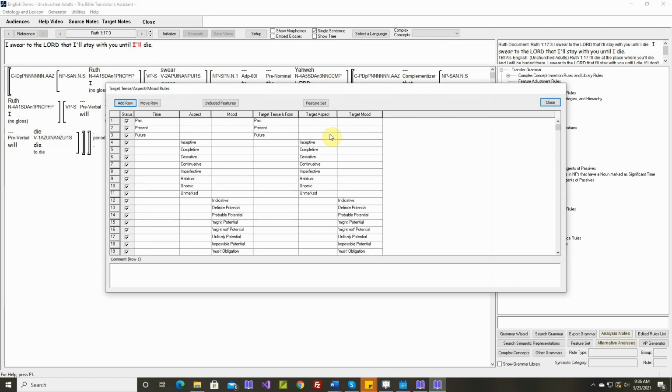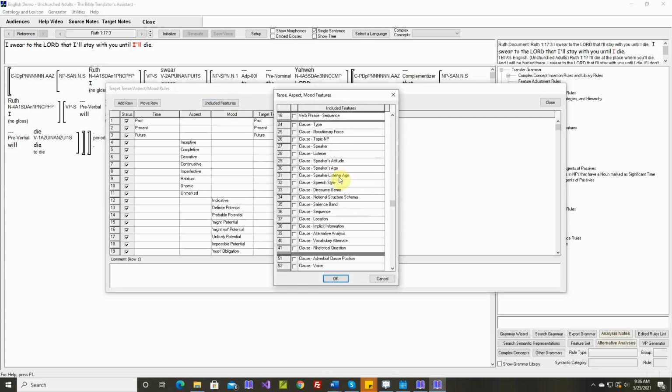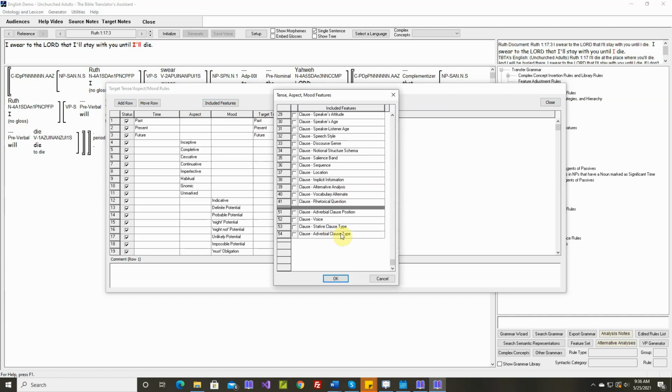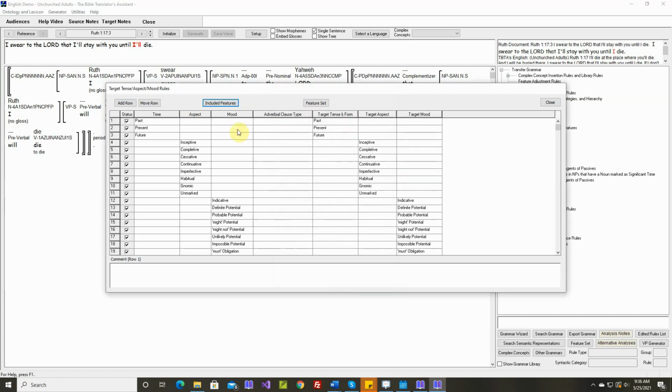And right now, these three features here are the input, and these last three are the output. We can add more features, and we need to here. We need to add the type of adverbial clause. So I'm going to say included features, and let's scroll down. Adverbial clause type. So now there's a new column. Now these four are the inputs, and these last three are always the outputs for these rules.